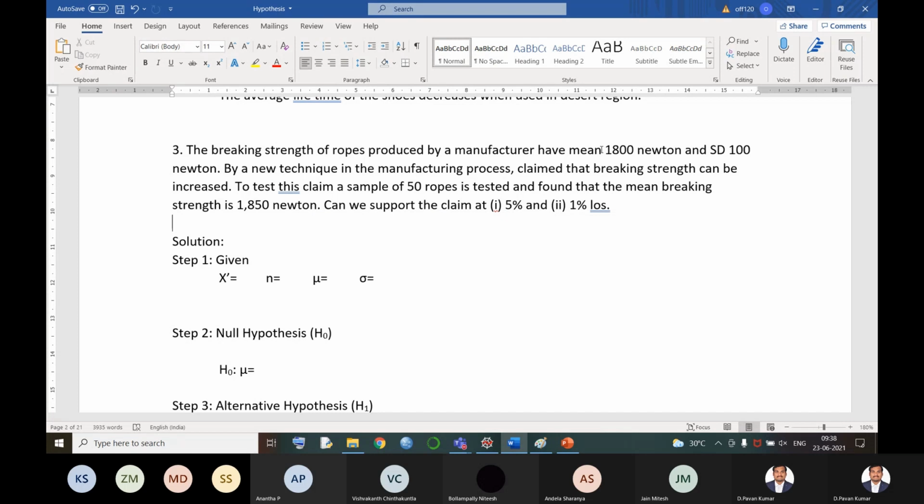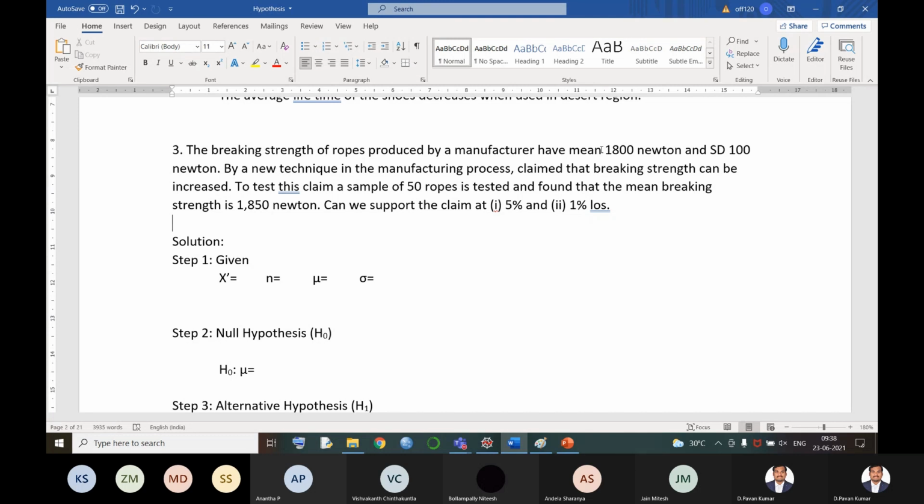Now they wanted to implement a new technique in the manufacturing process. So they wanted to make some changes, and by this they are saying that the breaking strength can be increased. To test this, 50 ropes have been tested and a mean breaking strength of 1850 Newton was found. So by reading these points, we have to identify what are the population values and what are our sample values. In general, it is normally 1800 Newton with a standard deviation of 100.